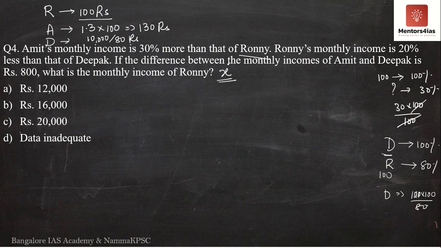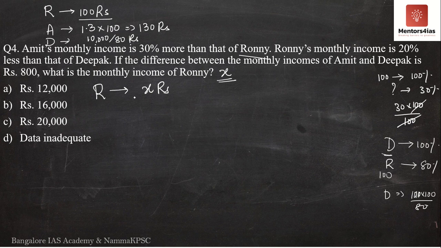Then if the difference between the monthly incomes of Amit and Deepak is 800 rupees, meaning I have to take the difference between Amit's and Deepak's incomes, which is equal to 800 rupees, then I should be able to determine the monthly income of Ronnie. So this is how I am going to go about it. But instead of assuming 100 rupees, I am going to say let Ronnie's monthly income be x rupees. I have done this only to explain it to you, so that it is easier for you to understand.